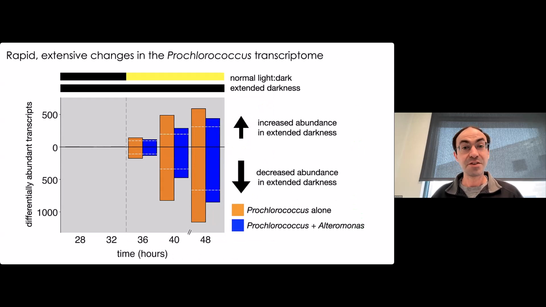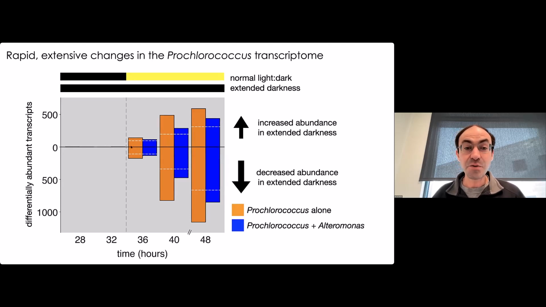We then look at, okay, what's actually changing? We look overall at how many transcripts in the Prochlorococcus genome are changing in our normal light-dark cells compared to those in extended darkness. In the normal night phase, the expected period of night, there were essentially no differences seen.